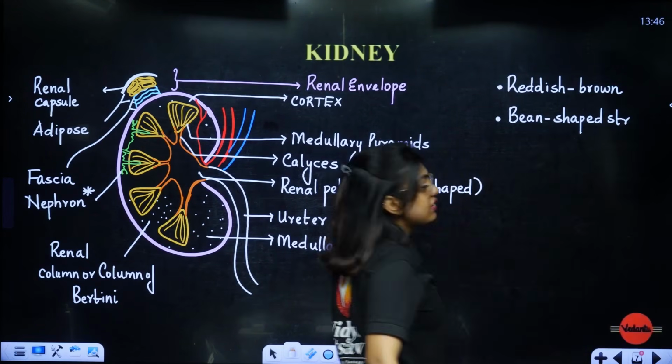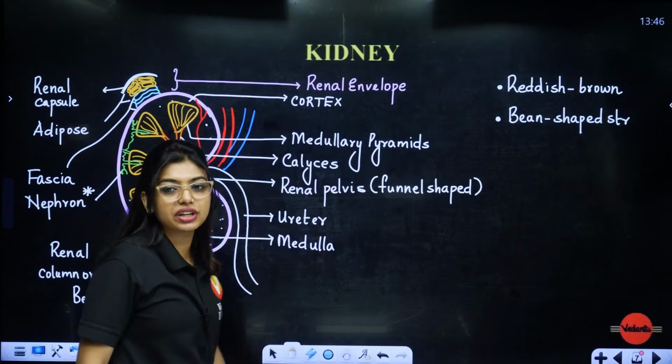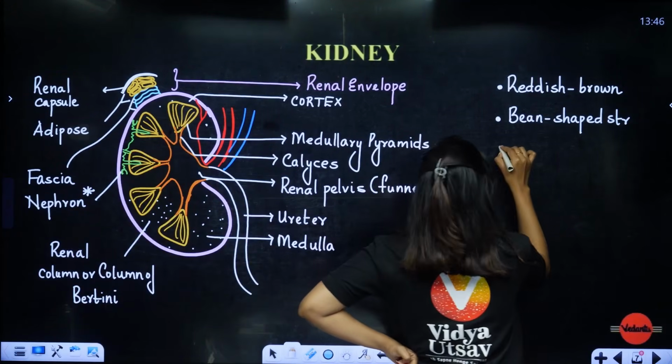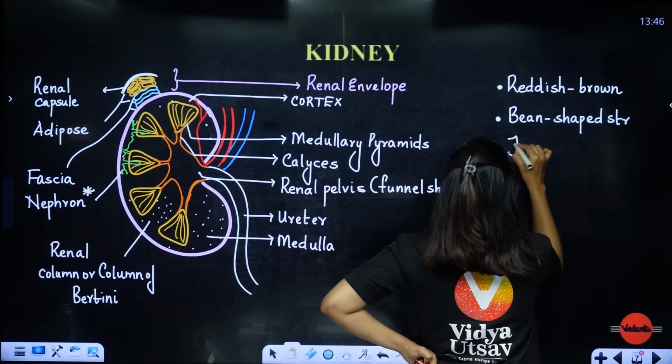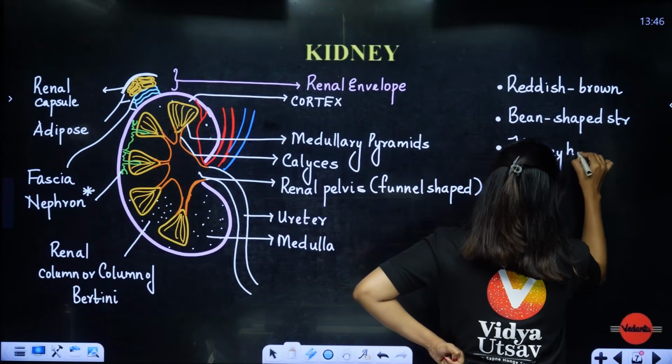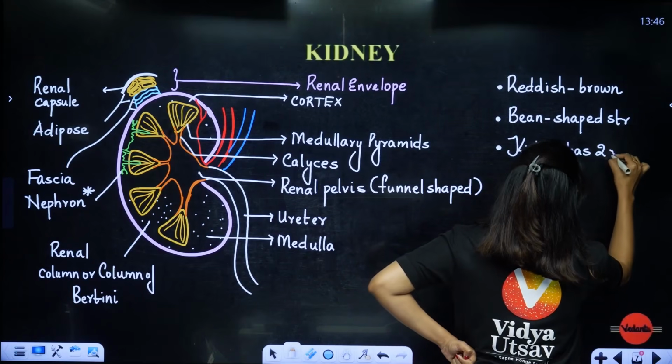How many do we have? We have a pair of kidneys, right? Now students, location is all very important for us. We have a pair of kidneys and we know the kidney has two regions.